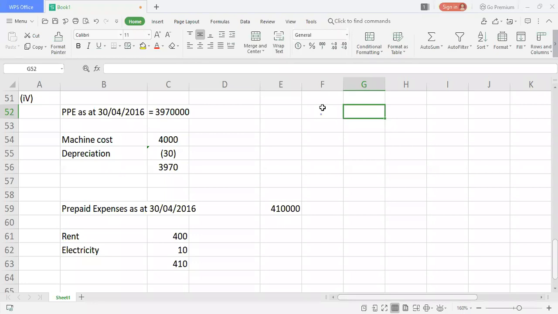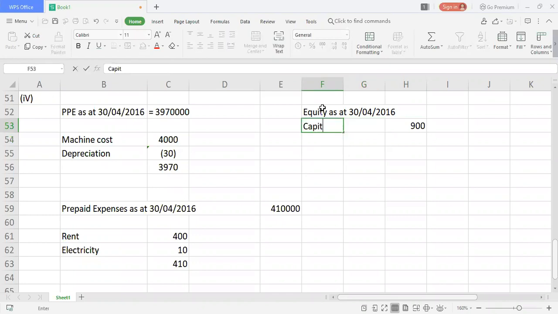So equity as at 30th April 2016. We have the brought forward balance. He invested 900, or you can also say capital as at 1st April 2016. This is all still correct.